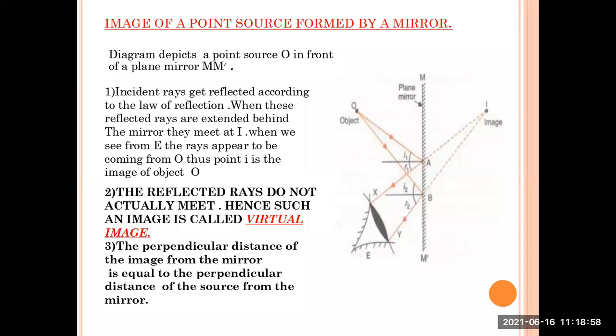Now, what they have said in the third point: the perpendicular distance of the image from the mirror is equal to the perpendicular distance of the source from the mirror.